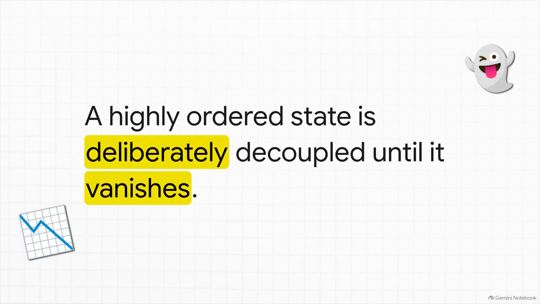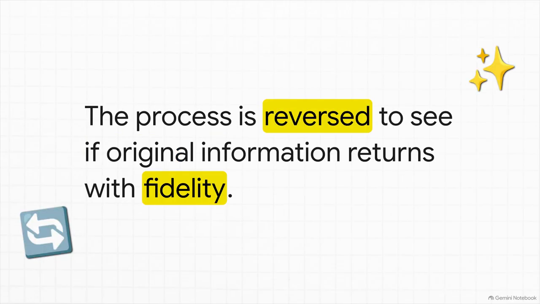To our instruments, it is now statistically indistinguishable from random noise. Observability is essentially zero. But then, in part 2, we flip the script and reverse the coupling process. We reconnect it to see if the original information returns as A double prime, checking it with incredibly high fidelity.